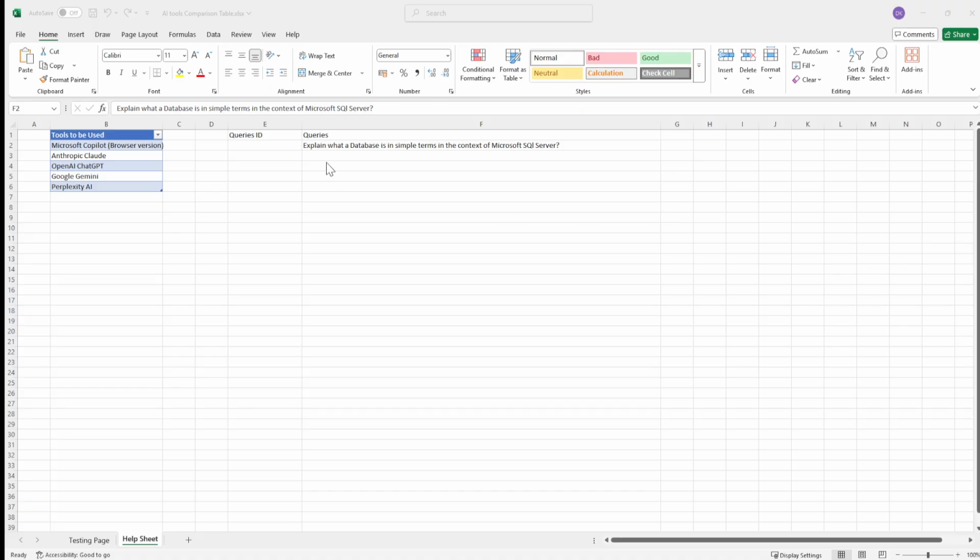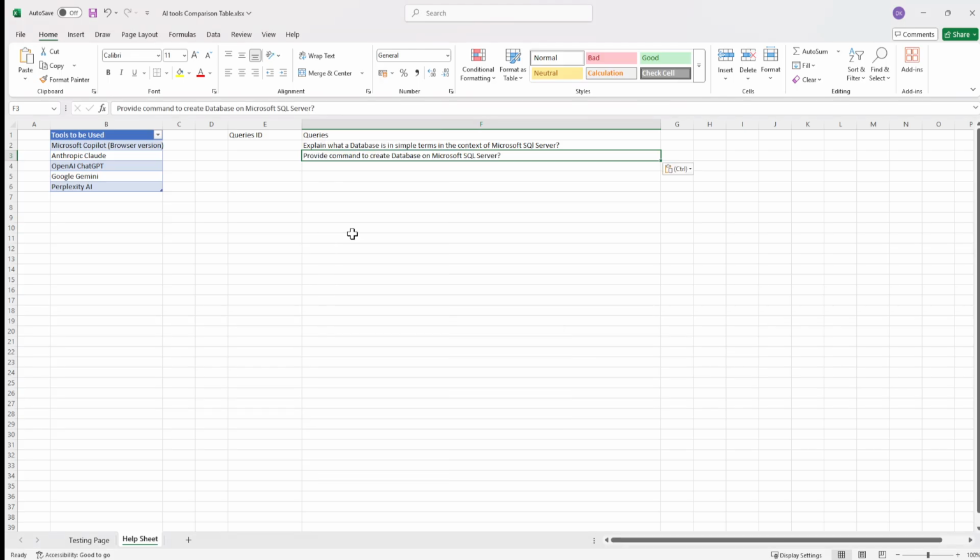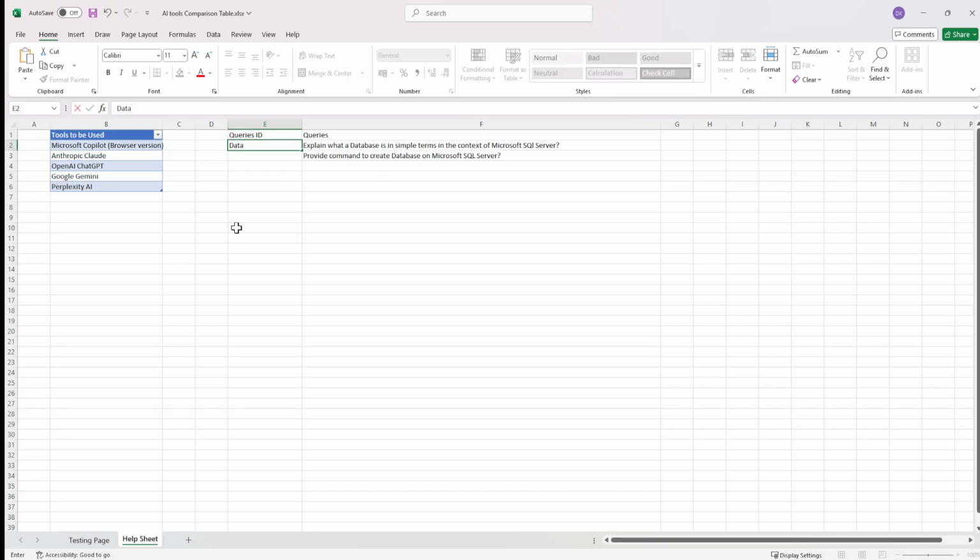And the second query that we are talking about is this one, which is: provide commands to create database on Microsoft SQL Server. So here I'll just give it a name, query ID. I will write down database 1, and then I'll make this the query ID as database 2. I'll show you some more tricks in the Excel as well when we are going through it, but let's just go with this.